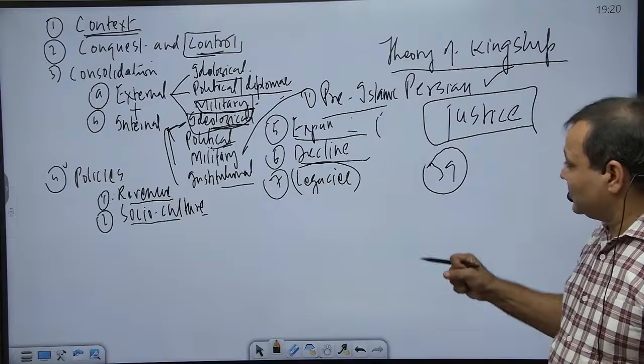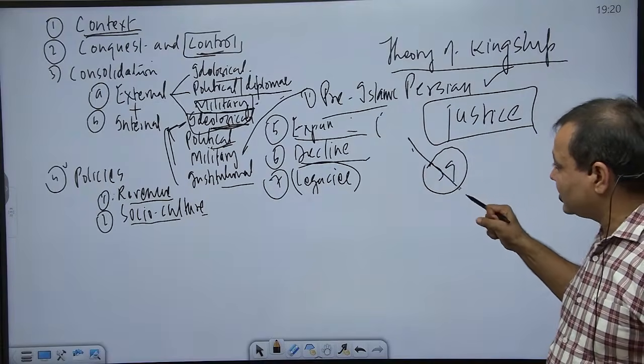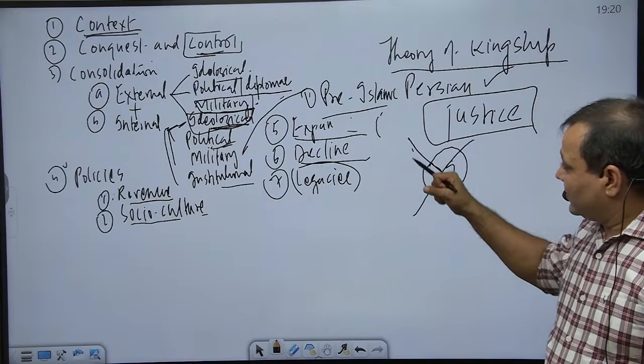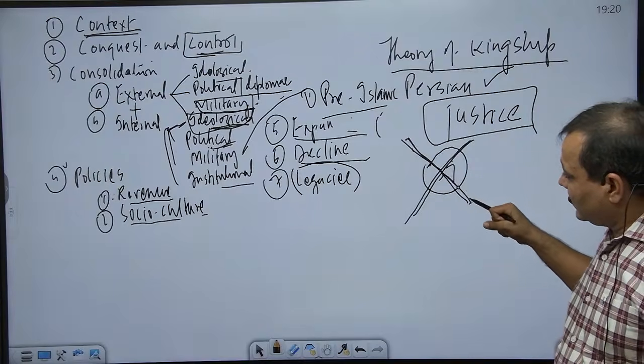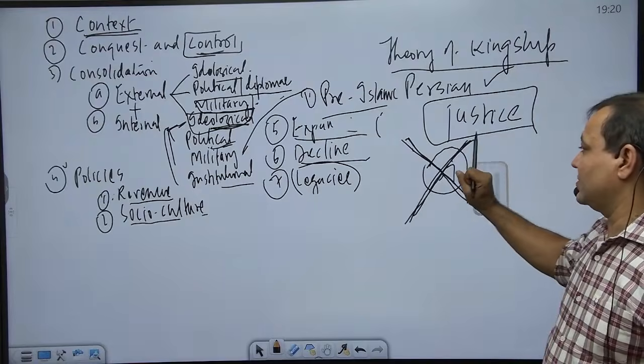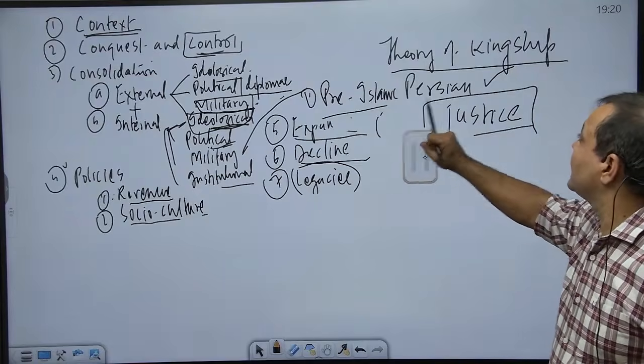But the question is, who created the group of 40? Iltutmish. During whose time did the conflict between the Sultan and the group emerge on the surface? Razia Sultan. And who destroyed the group? The answer is Balban.